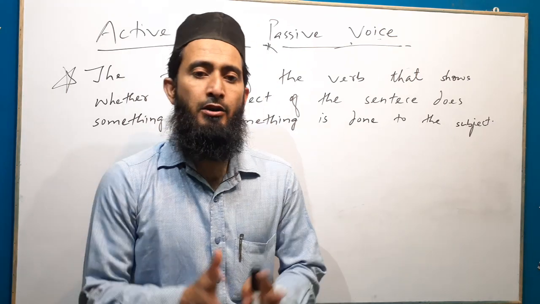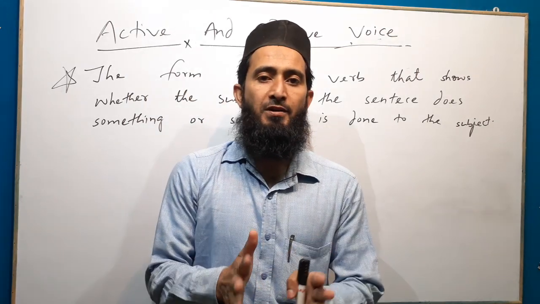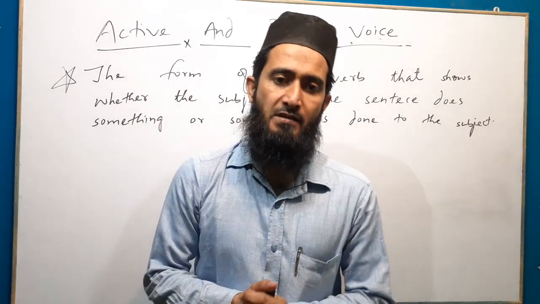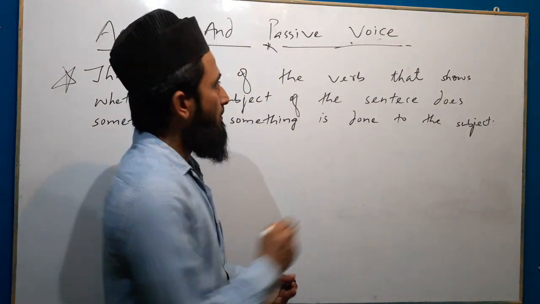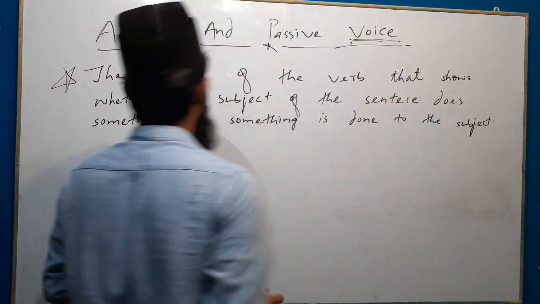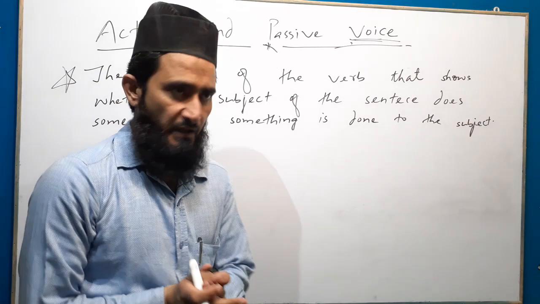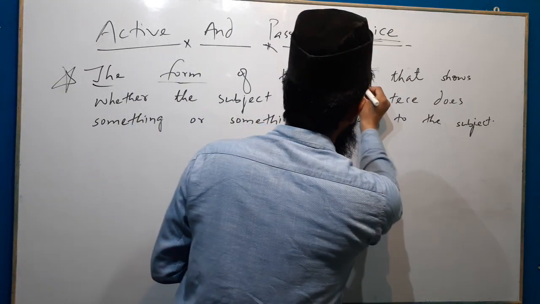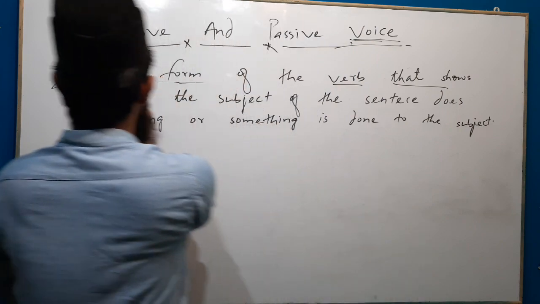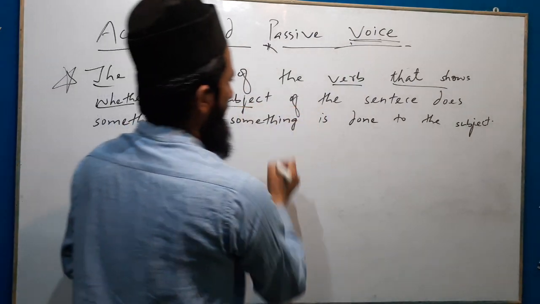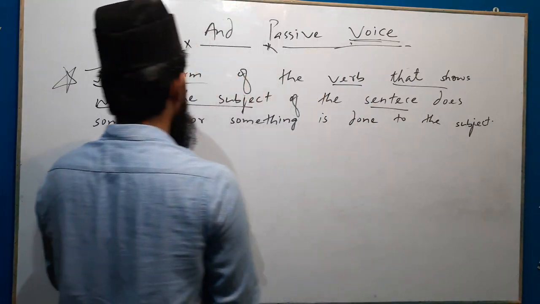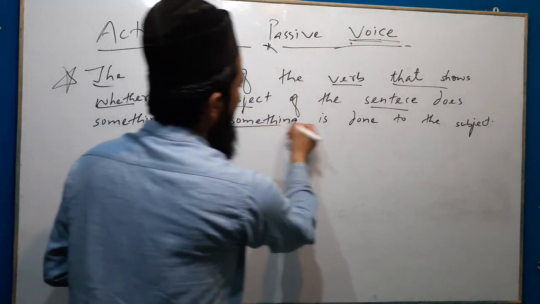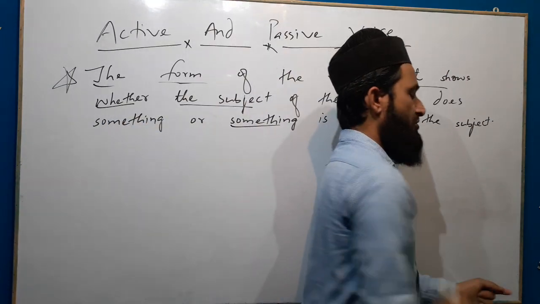I am Wajid sir. Today we are going to learn voice, active and passive voice. First we will see what is voice. The definition of voice is the form of the verb that shows whether the subject of the sentence does something or something is done to the subject.